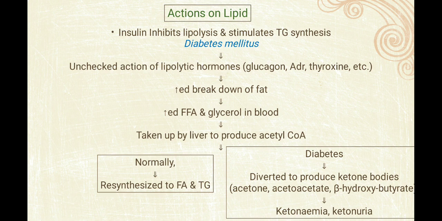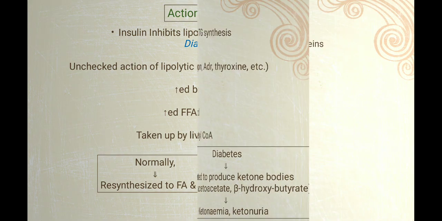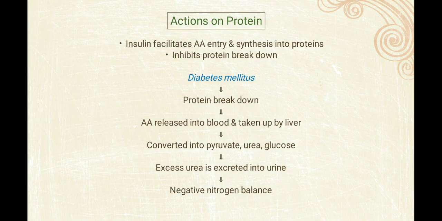So this is the action. Ultimately insulin decreases the action of lipolytic enzymes or hormones on lipids in adipose tissue. If insulin decreases, lipolytic hormone or enzyme will be activated, and ultimately free fatty acid and triglyceride will be increased. So this is the action of insulin on lipid. Now the action on protein. Insulin facilitates amino acid entry and synthesis into protein.